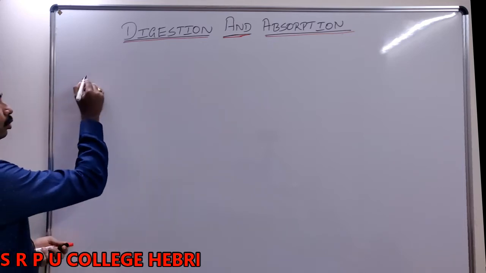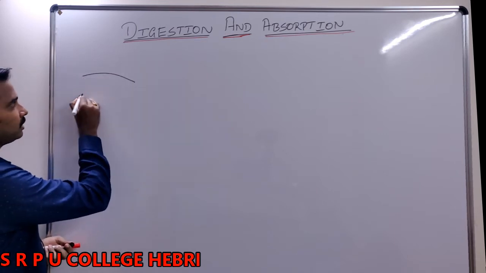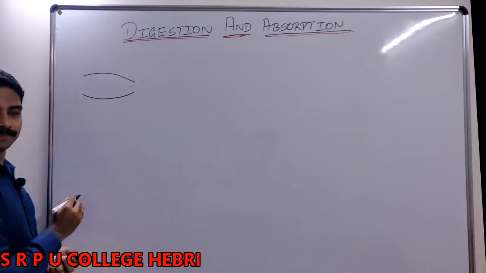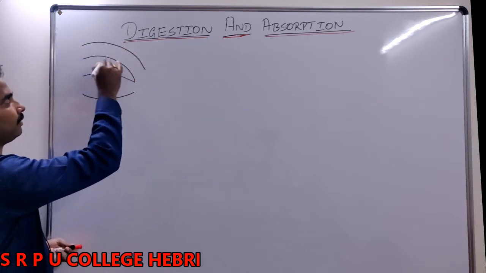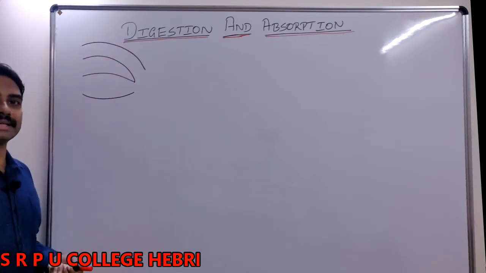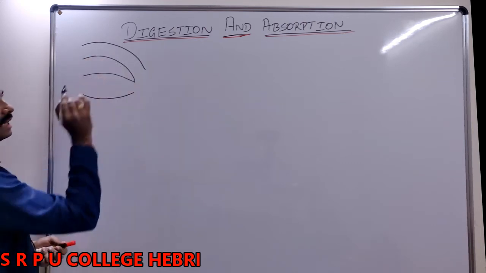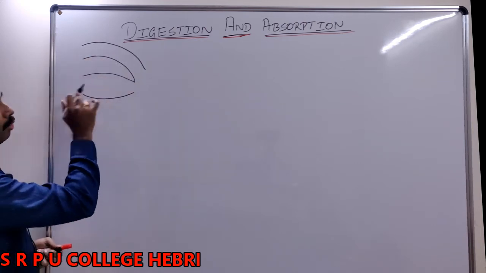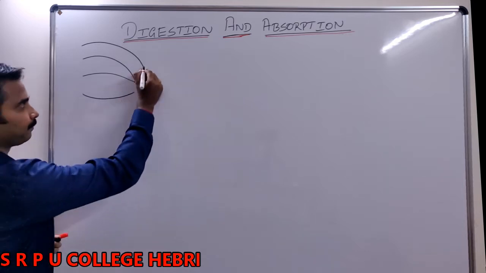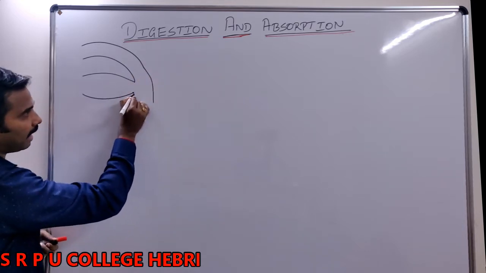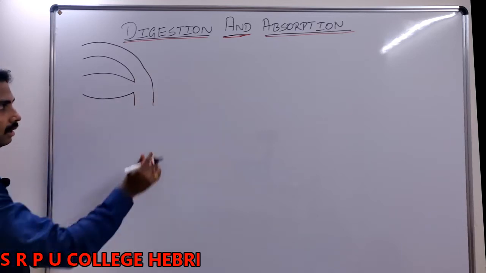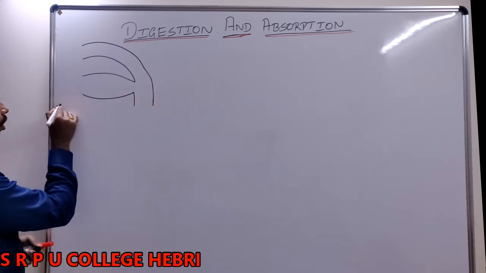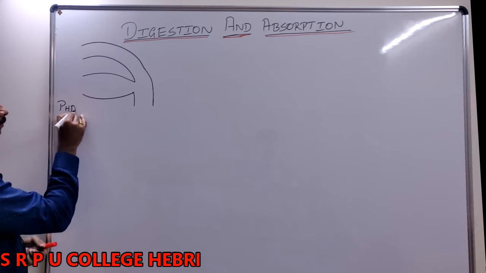As you already know, if you imagine this is our oral cavity, that joins with which one? Nasal cavity from the nose. The cavity that arises from the nose is called the nasal cavity. This is the mouth cavity called the oral cavity. Both join and form a 12 centimeter long canal. This 12 centimeter long canal can be called what?